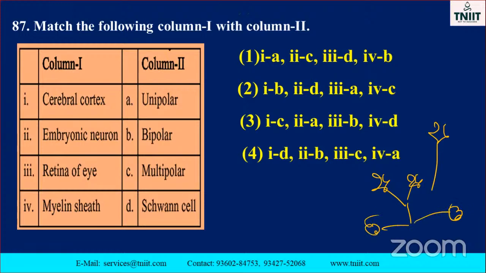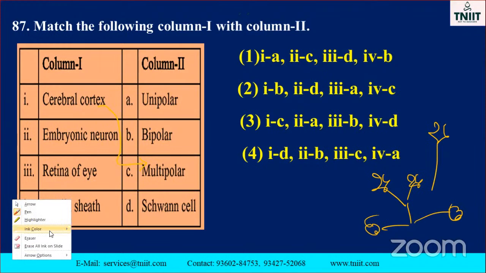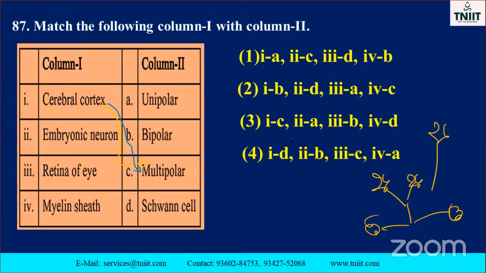Okay. So, how will it be matched? Which is the correct option? Like that they asked. See the cerebral cortex. Listen here, cerebral cortex. Cerebral means brain, isn't it? What will be the nature of neurons? See, the cerebral cortex is multipolar. Cerebral cortex is multipolar. So where is the option? It is C. So here is the option, this one.